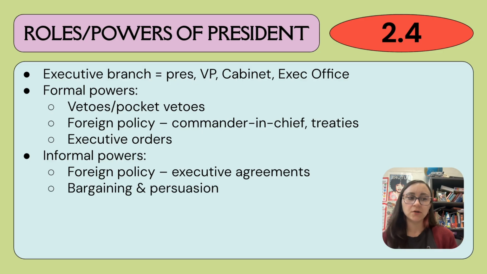Okay. Bargaining and persuasion. This is a big one. LBJ was a master of this. For example, he got the Civil Rights Act of 1964 passed, and a lot of people attribute that to him, even though the president doesn't pass laws.